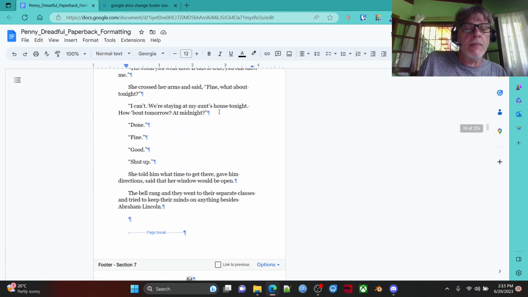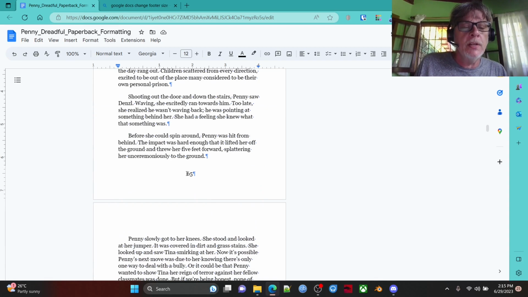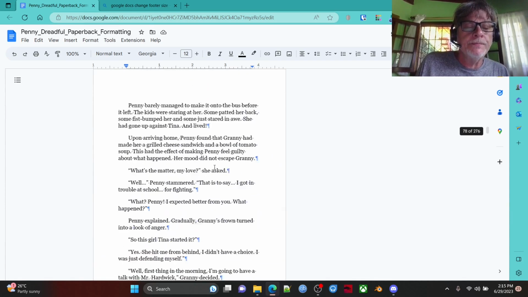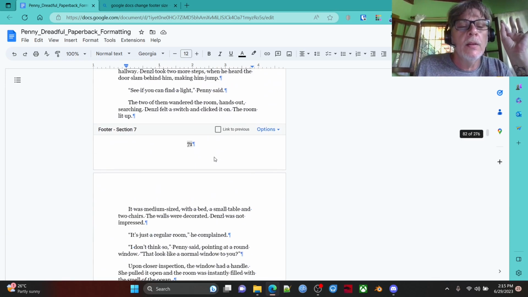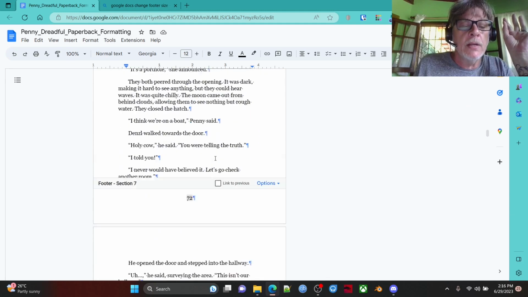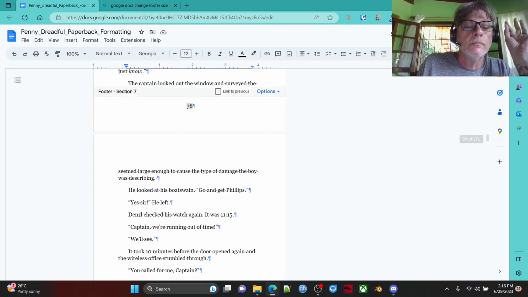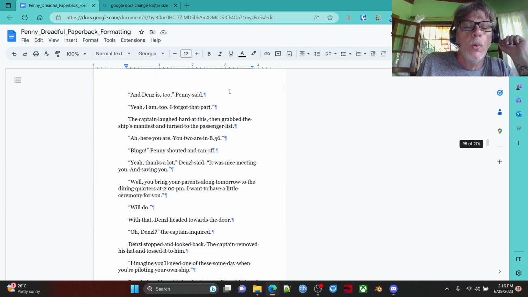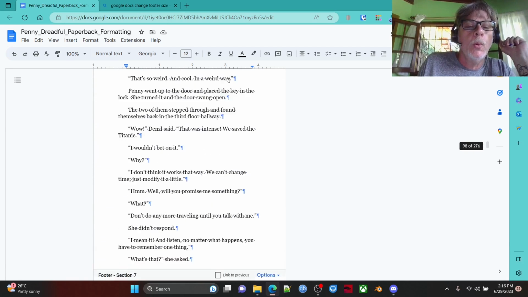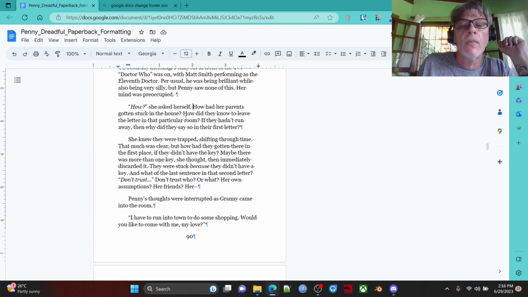Wouldn't it be great if every chapter now started on the right-hand side? It's not going to happen. Okay, 75, still there. So we continue on section 7, right? We don't have to go to section 8 until we wind up with a new chapter on the left-hand side. So we continue going. Okay, new chapter. All right, new chapter.